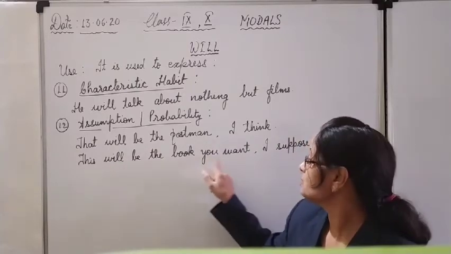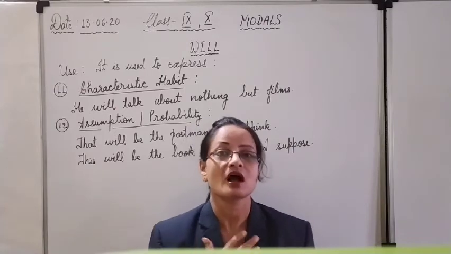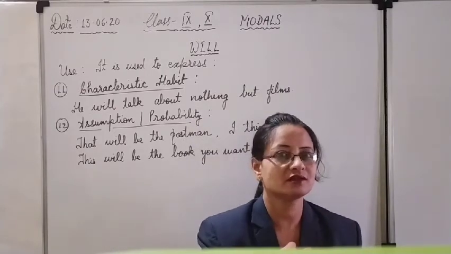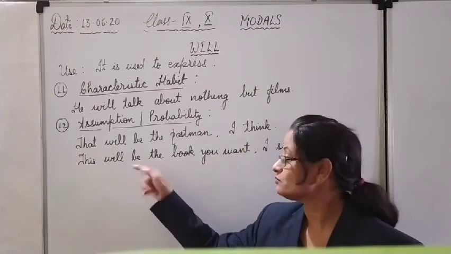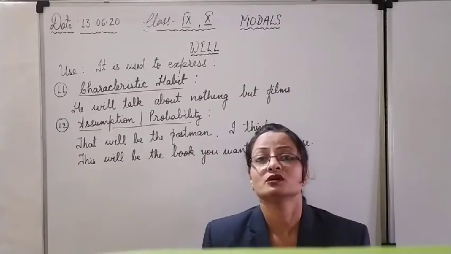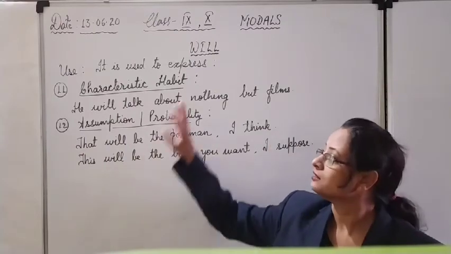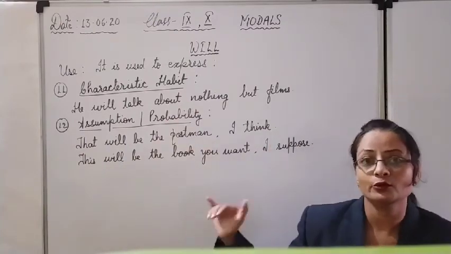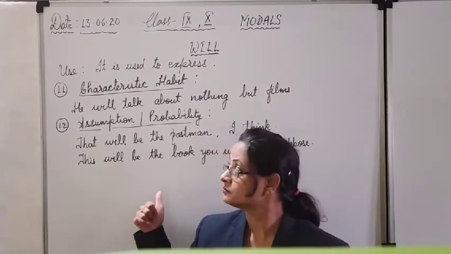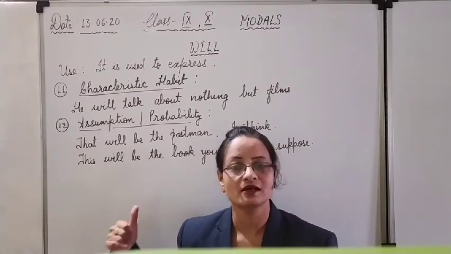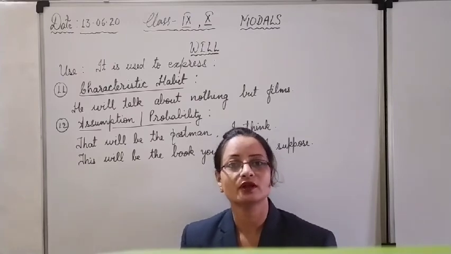Okay, "This will be the book you want, I suppose." Means this is none other than the book you want. I think this is the very book. I am quite sure, a percentage of surety is there in my mind or heart. This will be the book you want, I suppose. Otherwise, I would have used might if I am totally not sure, totally doubtful. Clear? So we will use will here. So we have seen in all 12 uses of the modal will, and now we will proceed with shall, the use of shall, and rather the correct use of shall with all the rules and the necessary conditions when to use shall.